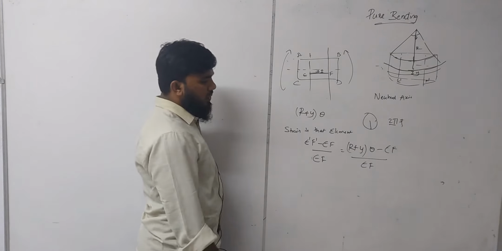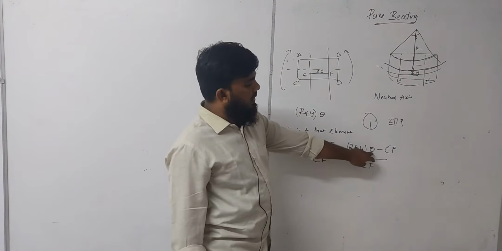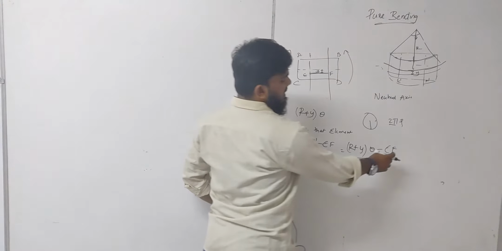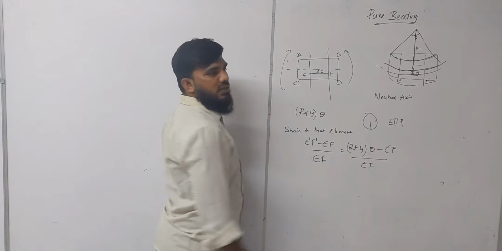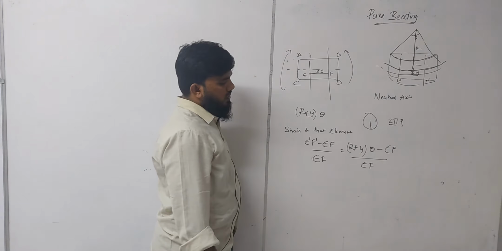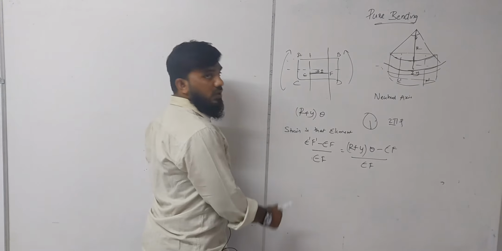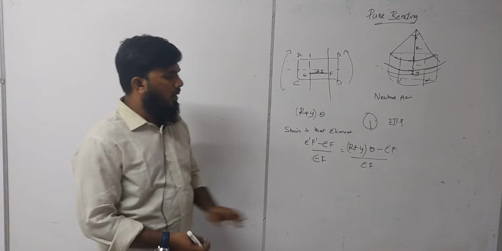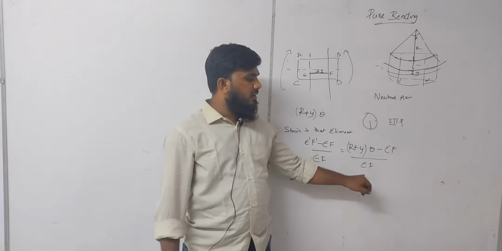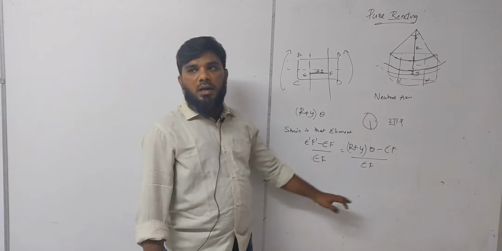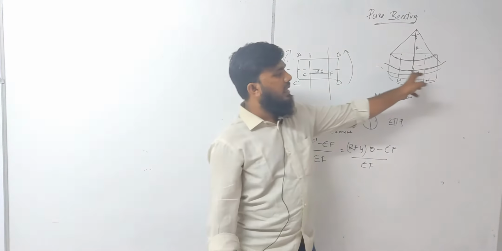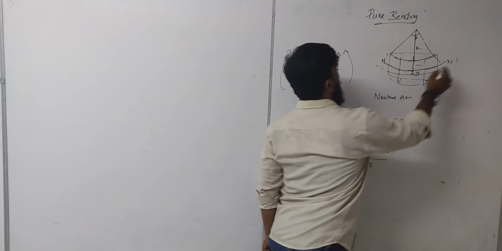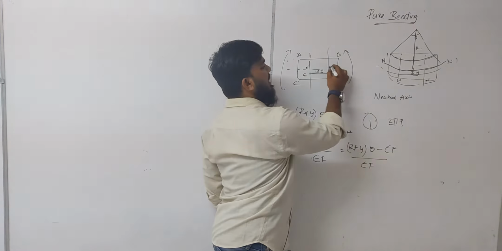So again, if you take this EF length alone, if this EF length was correct, then the strain is (r + y)θ − EF divided by EF, okay. But we have discussed that there will be a length, there will be an axis N, the R we can consider it as N dash N dash, here it will be N.